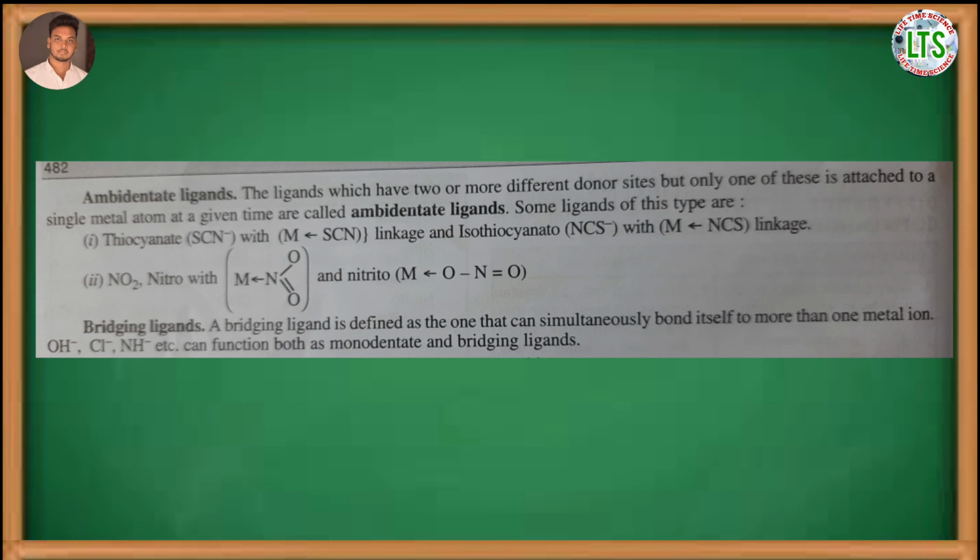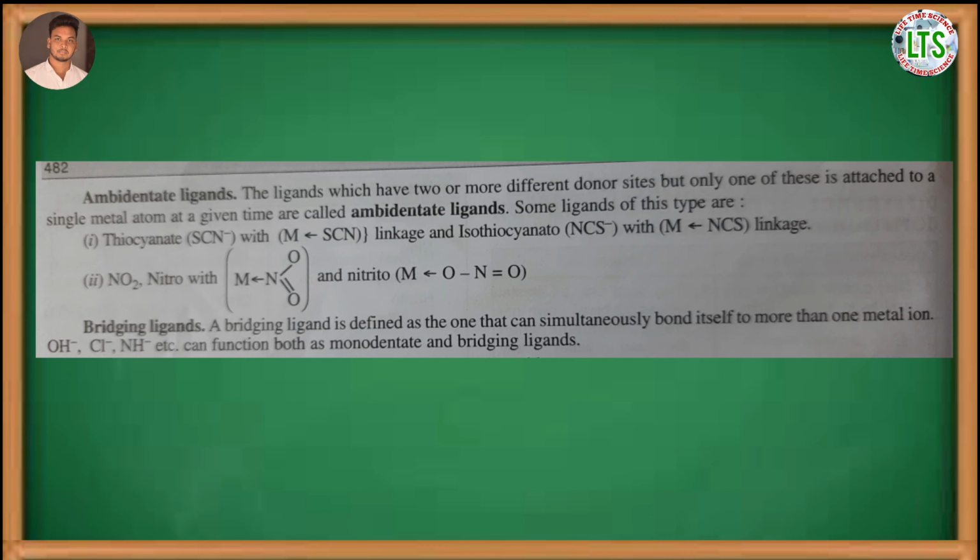Next is the ambidentate ligand. This is an interesting ligand. The ligands which have two or more different donor sites, but only one of these is attached to a single metal atom at a given time, are called ambidentate ligands. For example, thiocyanate. In this ligand, sulfur is coordinated with the central metal atom. In isothiocyanate, nitrogen is coordinated with the central metal atom.